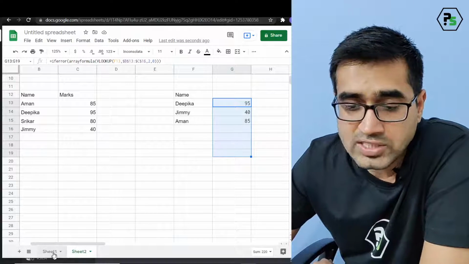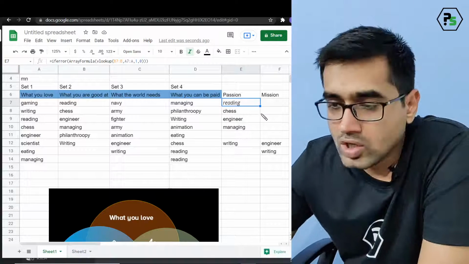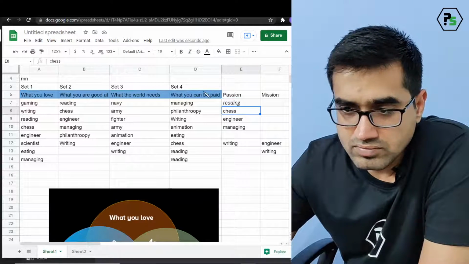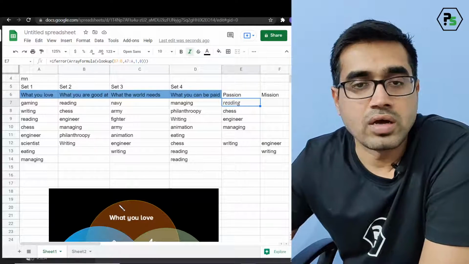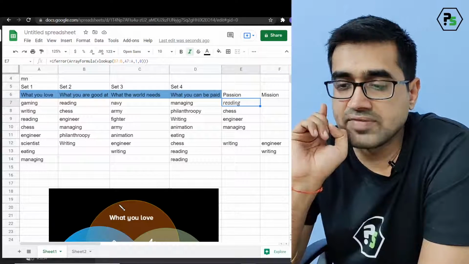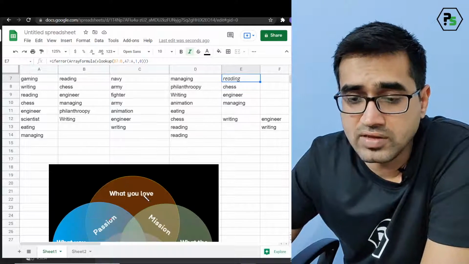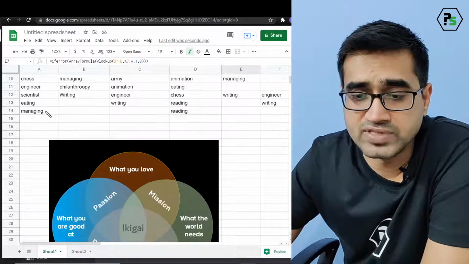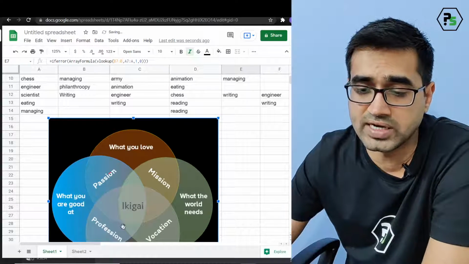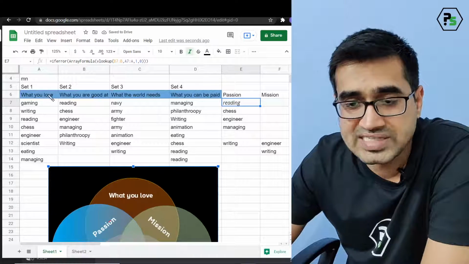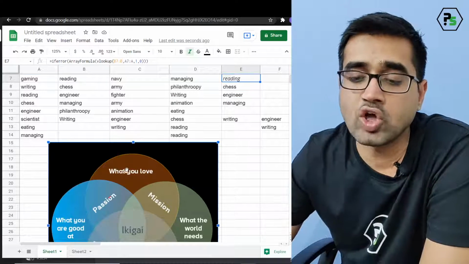Now let us apply the same thing here. Understand, it has to fill up completely. Let's understand with the first case. I want what you love, which is set 1. This is my set 2. This is set 1, set 2, set 3 and set 4. So I'm doing a set 1 intersection set 2. I'm taking the common of it.